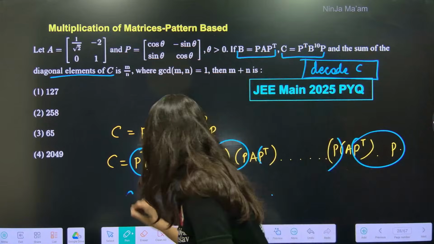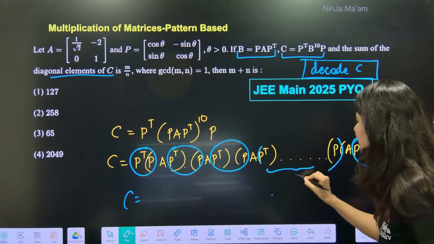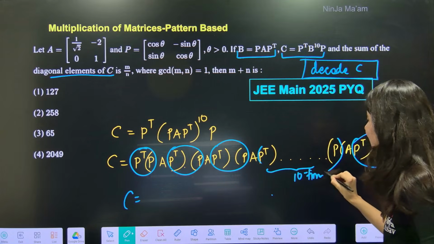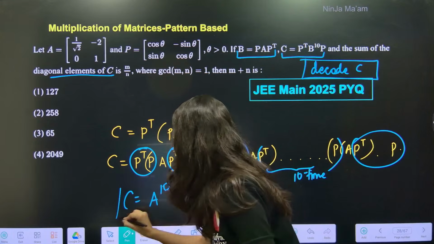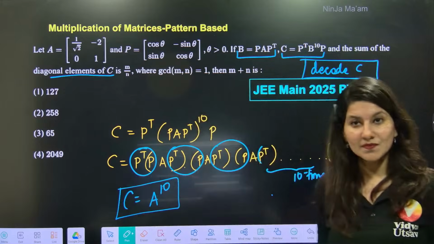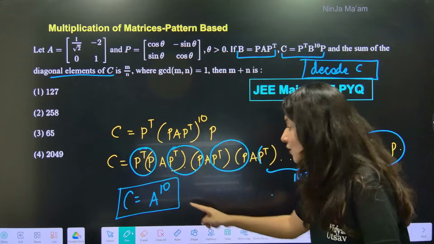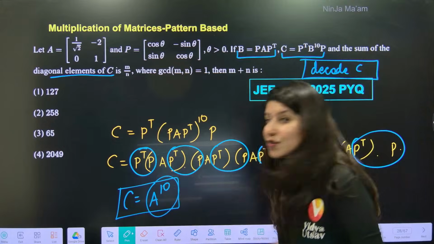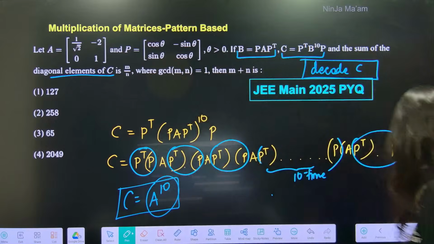So tell me, C will be identity, identity, identity. It's just that this is 10 times. So only A will be remaining how many times? 10 times. So C is A power 10. So if you want to focus on diagonal elements of C, you need to focus on diagonal elements of A power 10. Pattern based multiplication, my dear students.